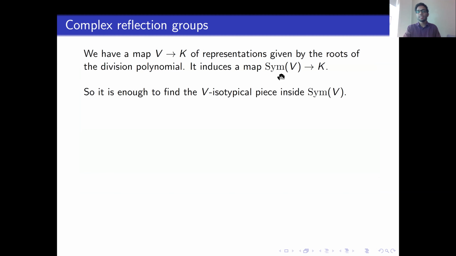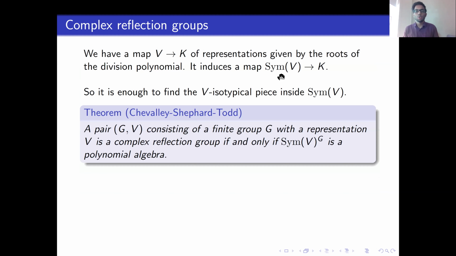And there is a nice class of groups called complex reflection groups for which there is a nice answer to this question. So this is the theorem of Chevalley, Shephard, and Todd. A pair consisting of a group and a representation is a complex reflection group if and only if the invariant algebra, that is the subalgebra of Sym V fixed by G, is a polynomial algebra. That is, there should be some invariant elements in certain degrees which generate the invariant algebra, and there should not be any polynomial relation between the